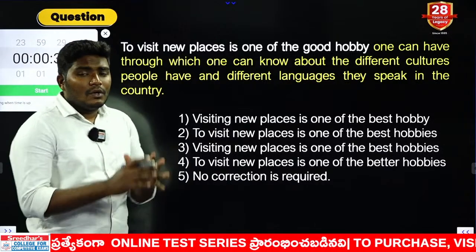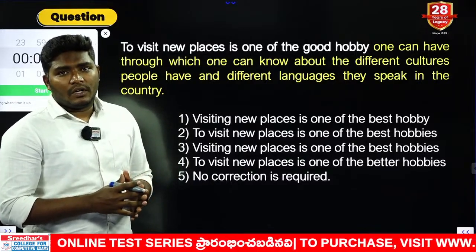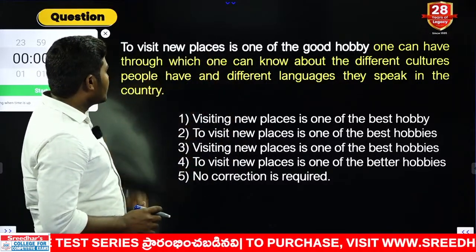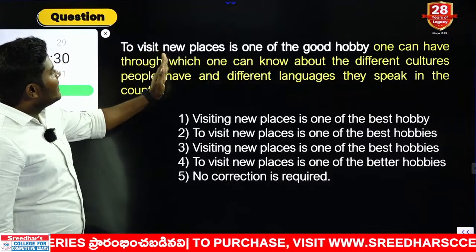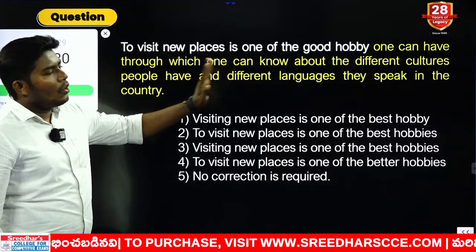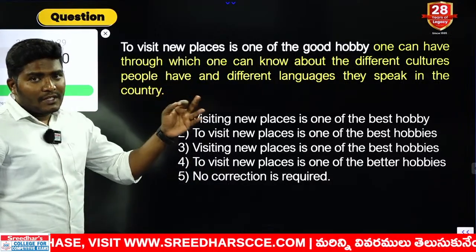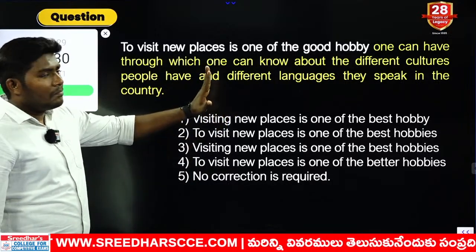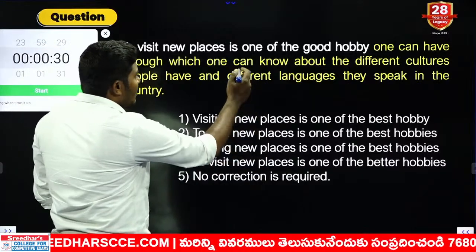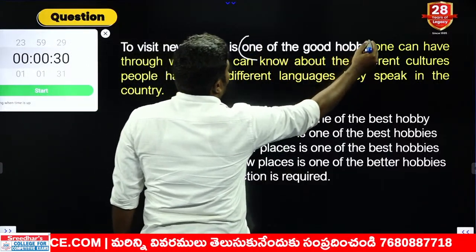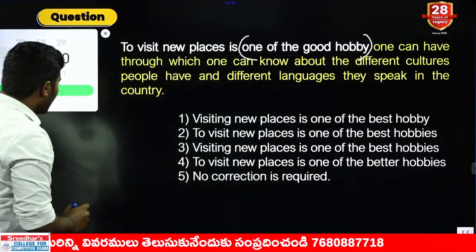Right, my dear students, one of the most important rules in our English grammar is this. Look at the statement very carefully. To visit new places is one of the good hobby. This is the part highlighted. Without even reading further statement, we can directly answer this by saving our time. The part that we need to focus is nothing but one of combination. We should remember the list very carefully.